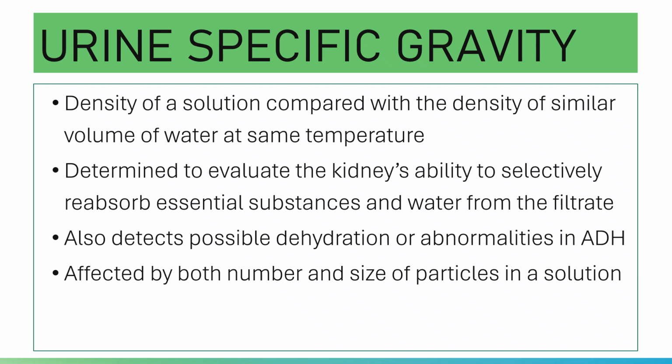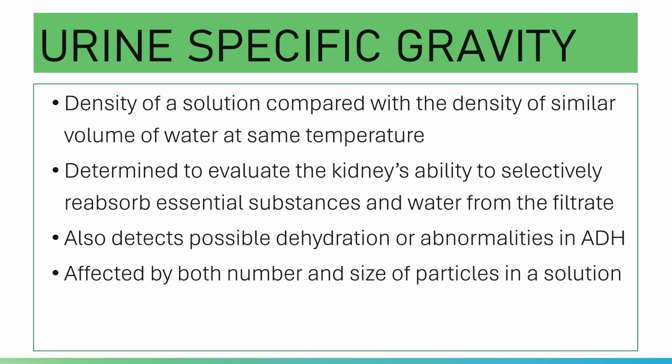Again, specific gravity reflects the density of a solution. While osmolality indicates the number of particles of solute per unit of solution. It is not affected by the size of the particle or by the molecular weight of the particle.